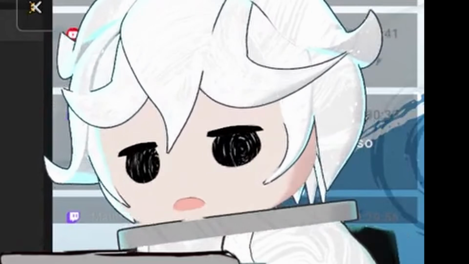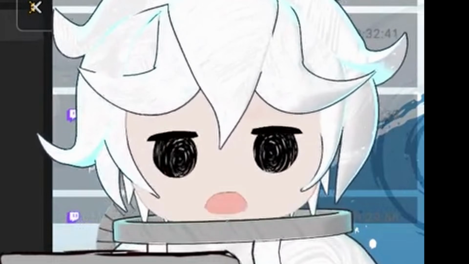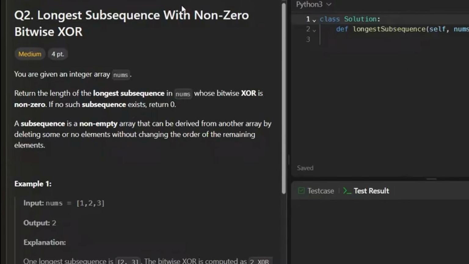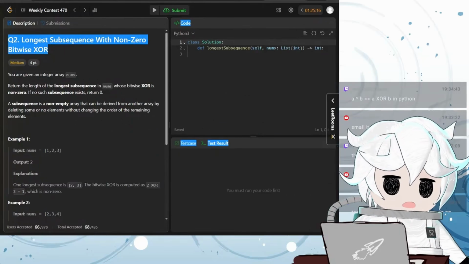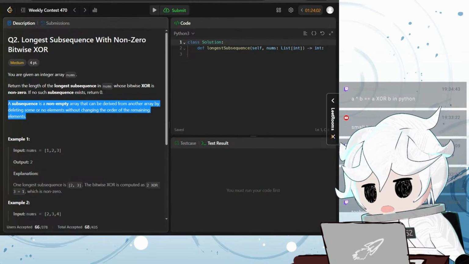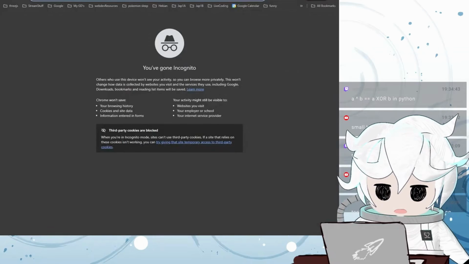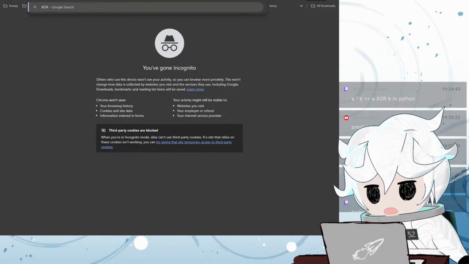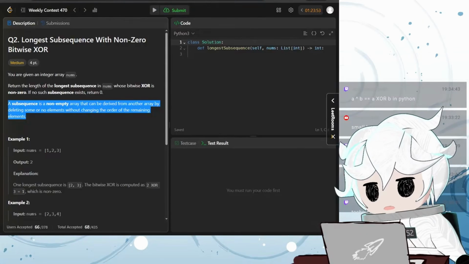Ooh. No, it's binary questions. Frick. Okay, longest subsequence with non-zero bitwise XOR. I don't even remember what XOR is. Oh boy. Oh wait, I'm not supposed to get external assistance. That's cheating. Oh no. Let me look up what bitwise XOR is. Alright, this is our test to see if you can look up stuff on Google. If Leetcode is watching right now, they're gonna ban me.